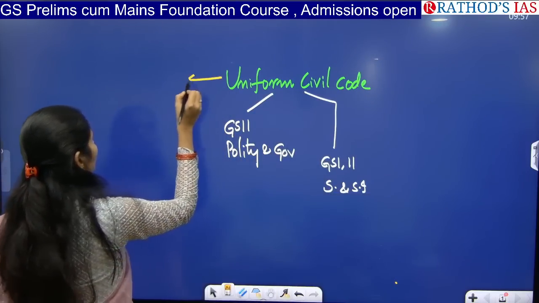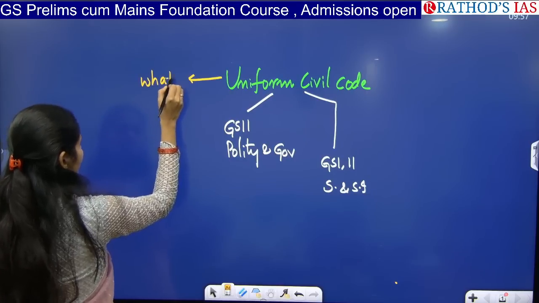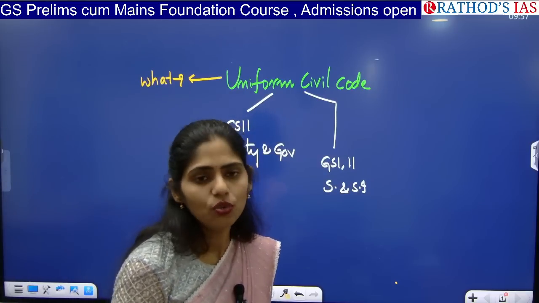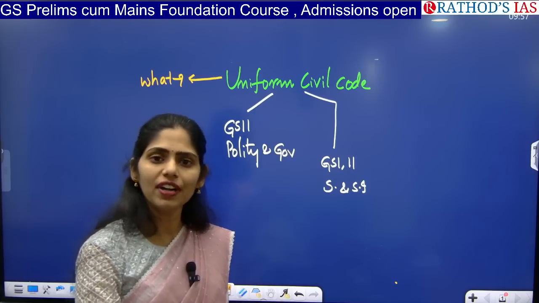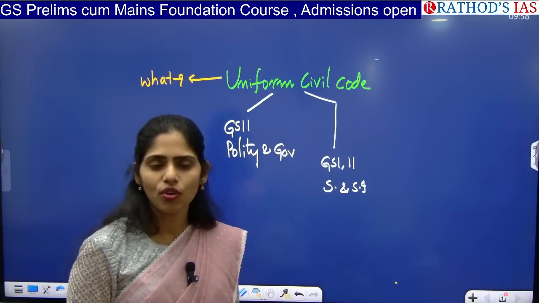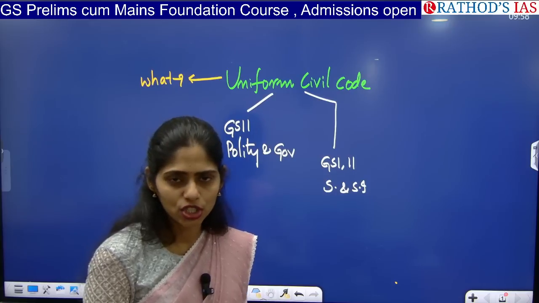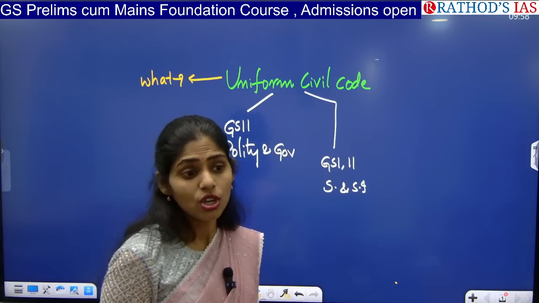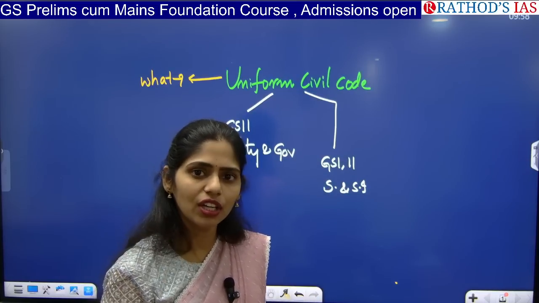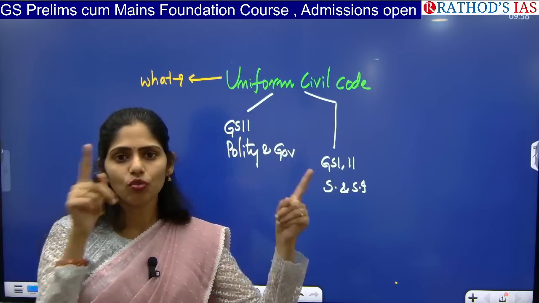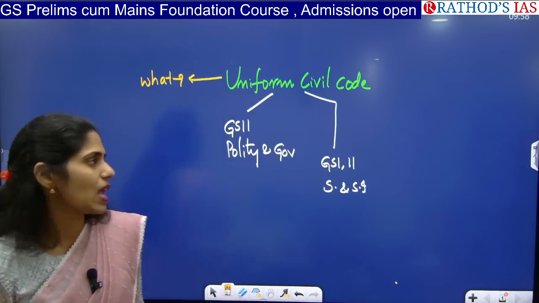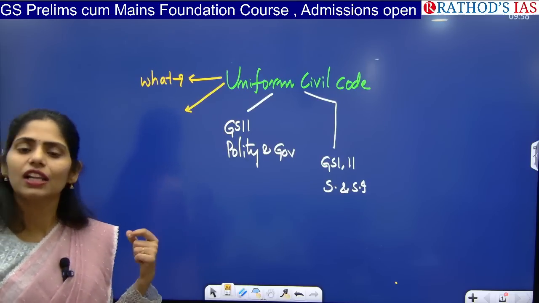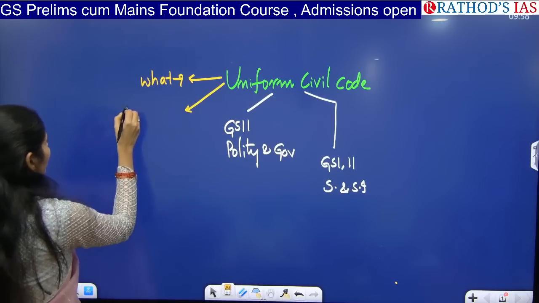First you have to focus on the meaning of UCC, that is Uniform Civil Code. That means we need to have a law which will be the same for different religions regarding civil matters. What are the civil matters? For example, marriage, divorce, adoption, and succession. In all these things we need to have a single law so that every religion comes under one umbrella. That umbrella is called UCC. Next, in our Constitution of India, there is one article which talks about that, that is Article 44.